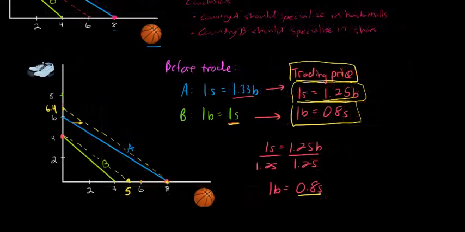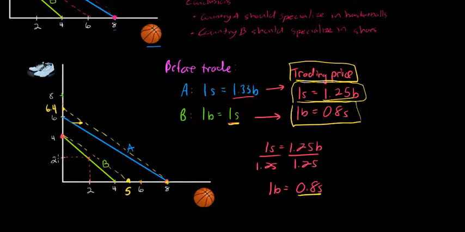Now, just to really drive this point home that both countries have benefited from trade with one another, let's assume that country B, which is specializing its production on shoes, decides to trade 2 of its pairs of shoes for basketballs. How many basketballs can country B receive now that it trades compared to how many it could produce domestically when it allocated its resources between shoes and basketballs? Remember that before trade, the opportunity cost was 1 for 1. 1 pair of shoes could be given up in order to get 1 basketball.